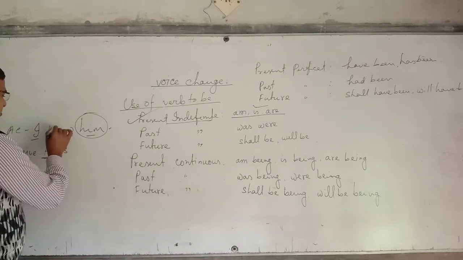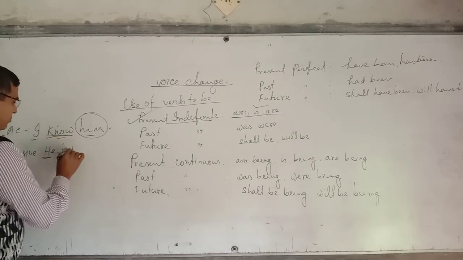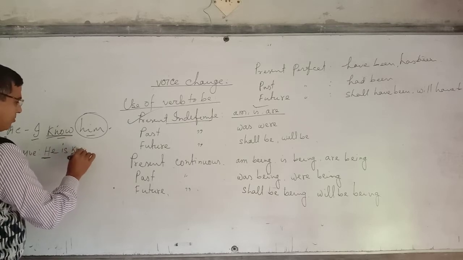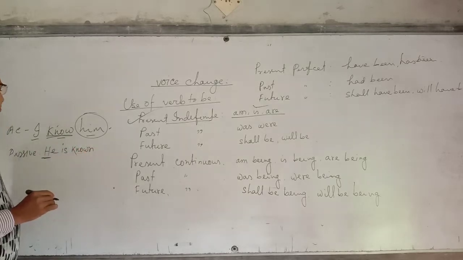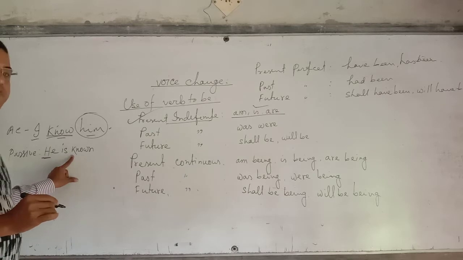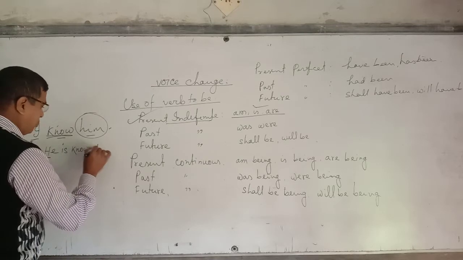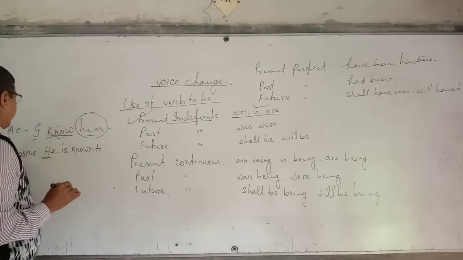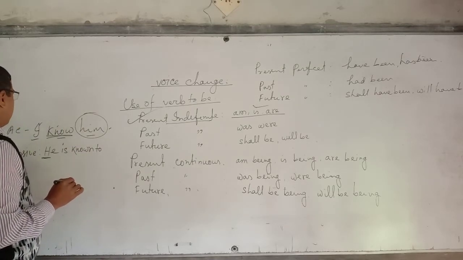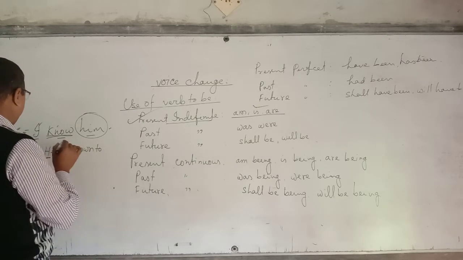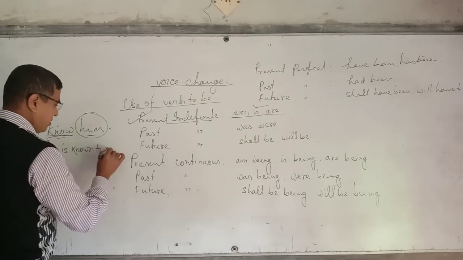After is, past participle form of verb, known, and we know preposition to is used after known. To I subjective form, we change it objective form and it will be me.